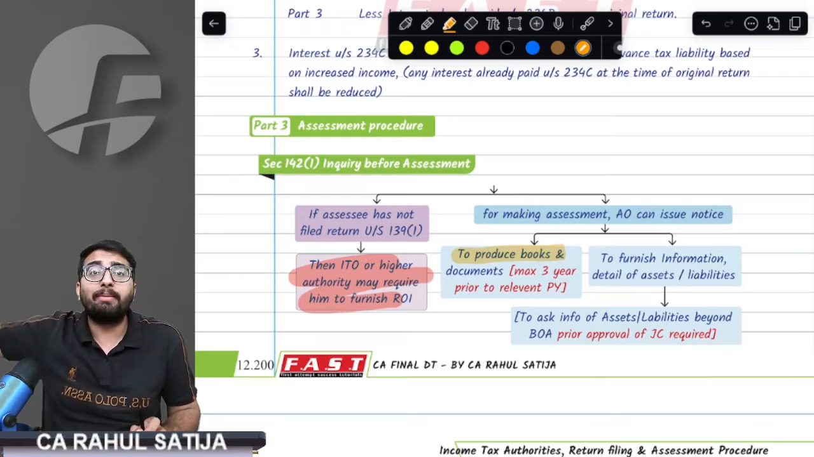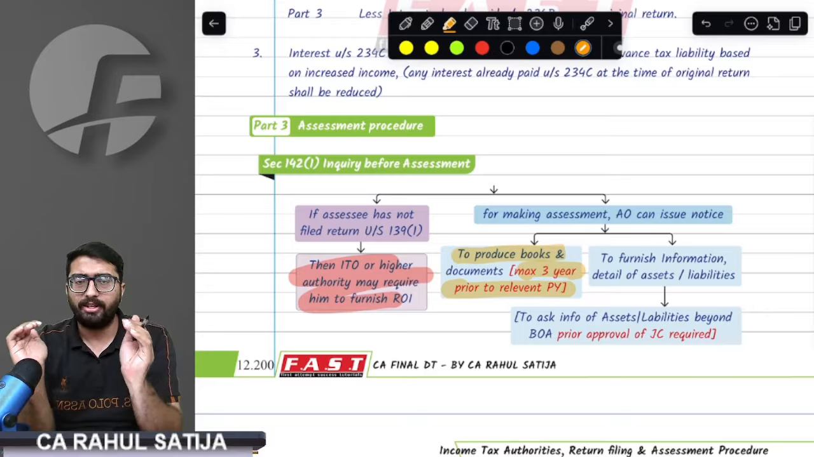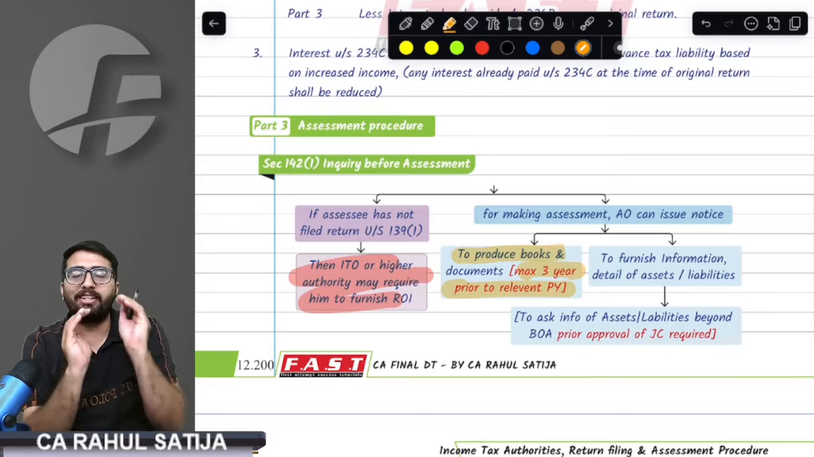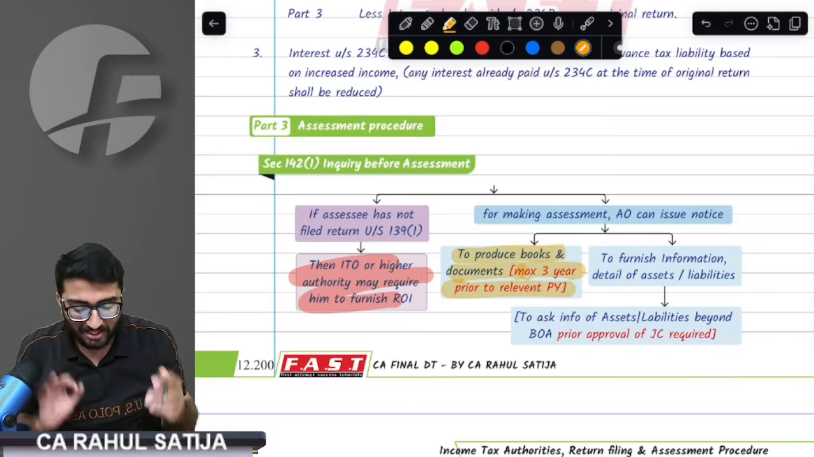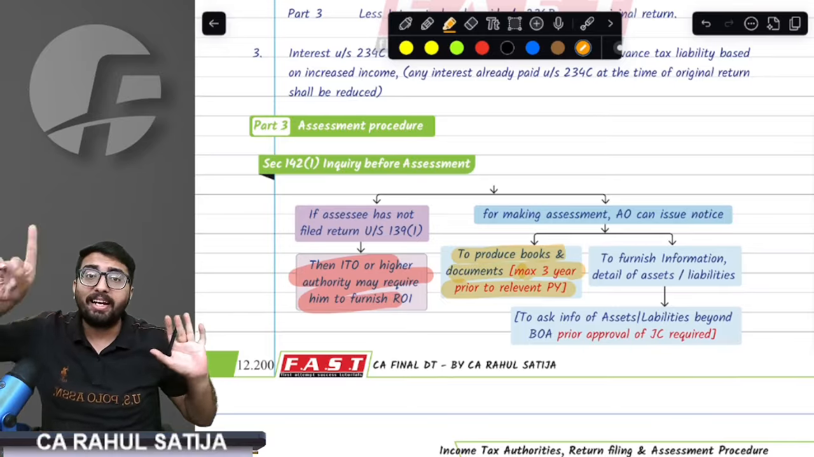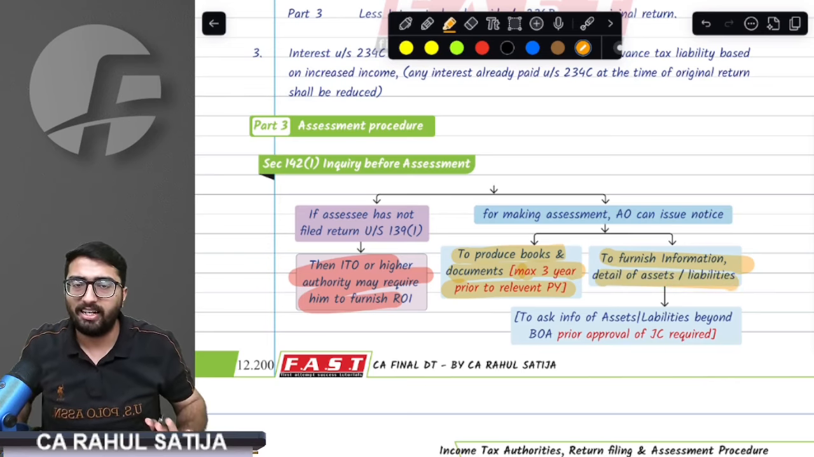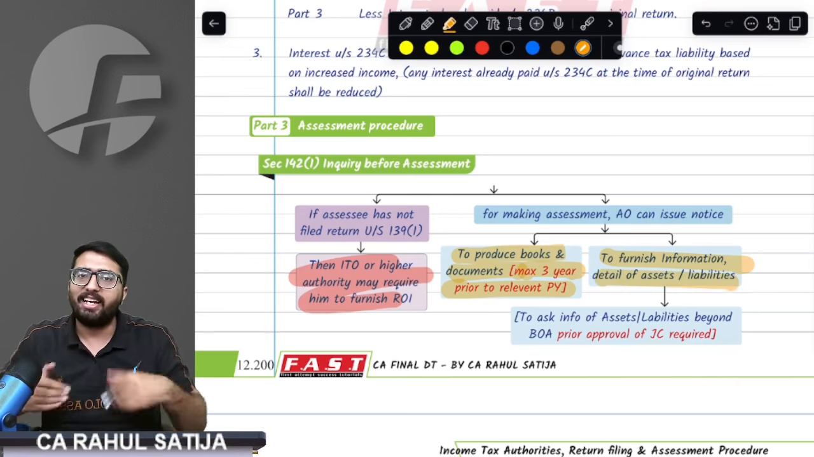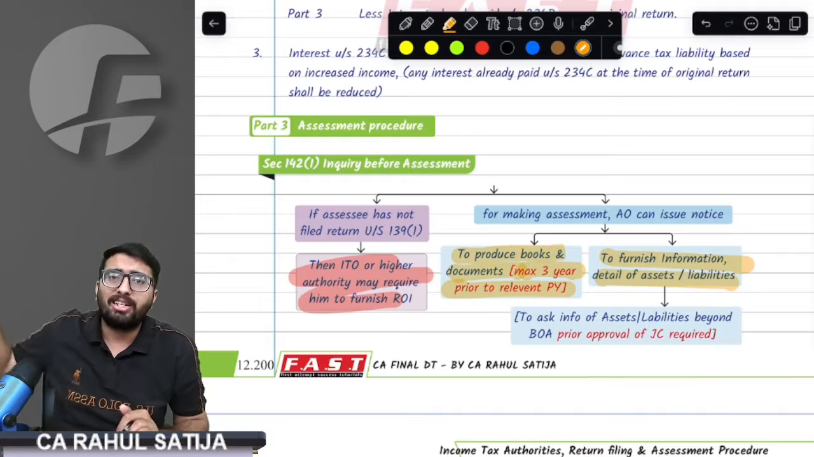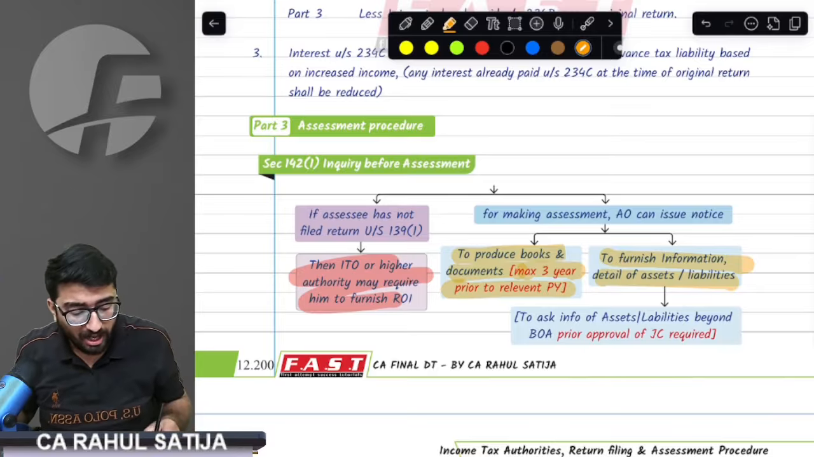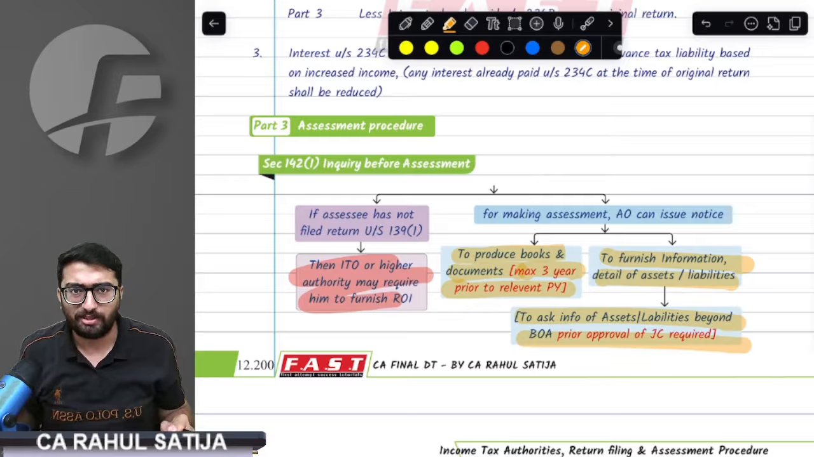Provision says maximum 3 previous years he can ask. For any relevant previous year he is doing assessment for, preceding to that, 3 previous years, he can ask for books of accounts. In addition to that, he can request details with respect to assets and liabilities. For example, you have a building in your balance sheet. He can ask for the proper details of the building. If you have any asset which is beyond the balance sheet, then also the assessing officer can ask. But remember, that can be asked only with prior approval of the joint commissioner.